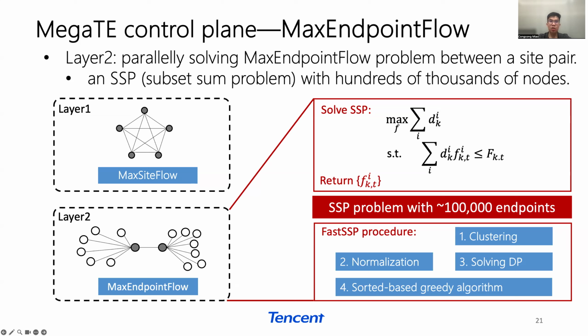The max endpoint flow problem is a typical subset sum problem, which is NP-hard. We propose a novel semi-dynamic programming technique, Faster SSP, that includes 4 procedures to significantly reduce complexity while allowing for controllable precision in the solution.